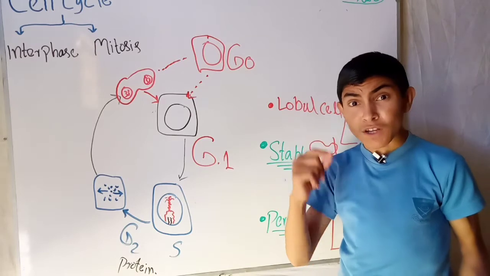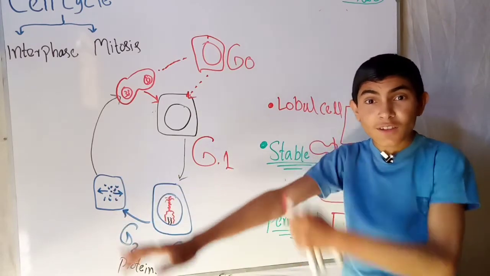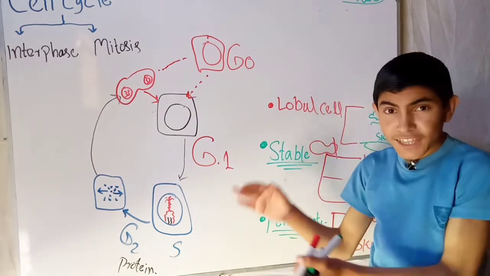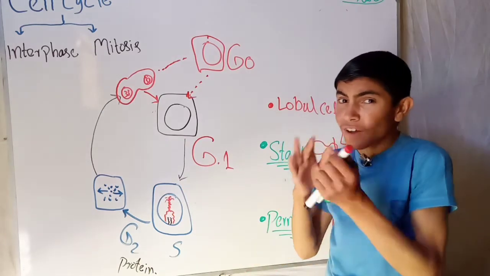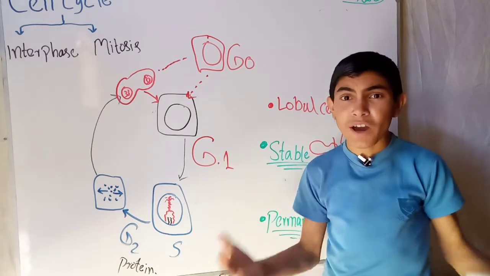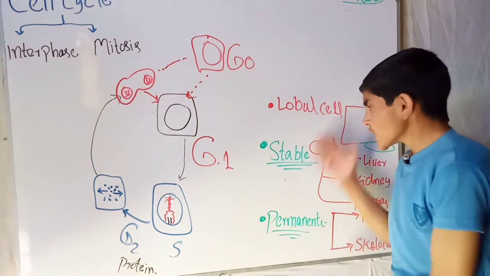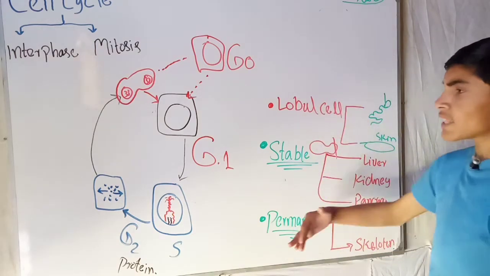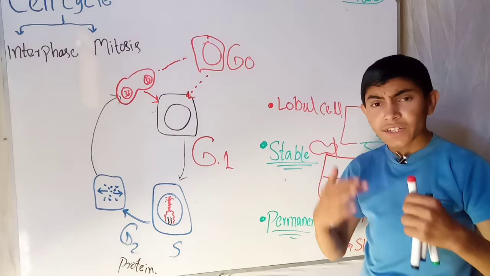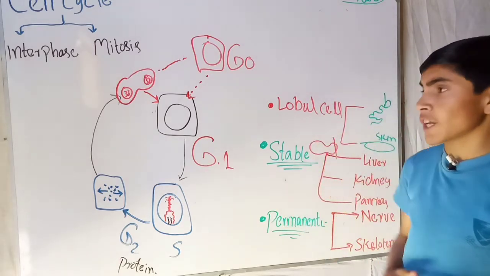If there was no such stimulus, our nose would elongate like our hand, and we would not look like this as I am looking now. Okay. So in conclusion, all the cells in our body are under the control of some stimulus from our central nervous system.